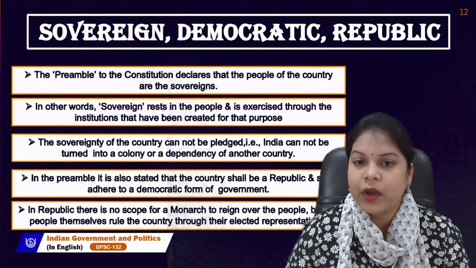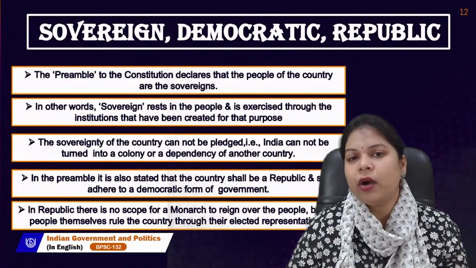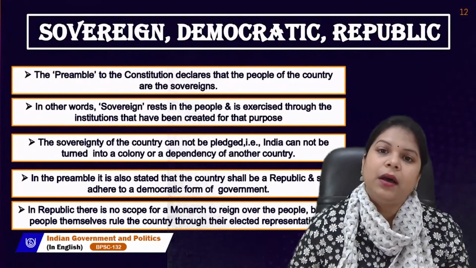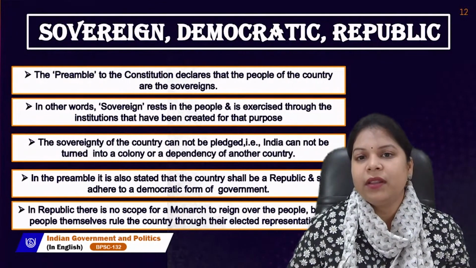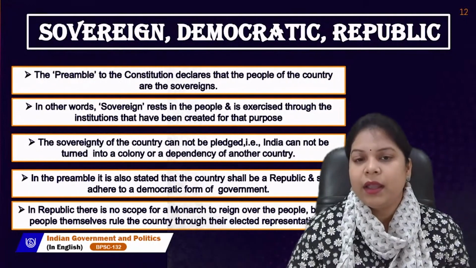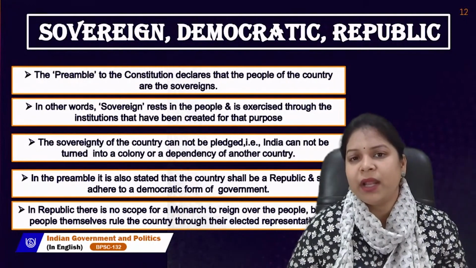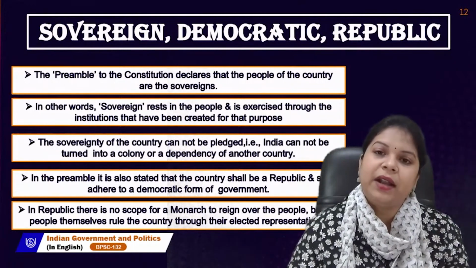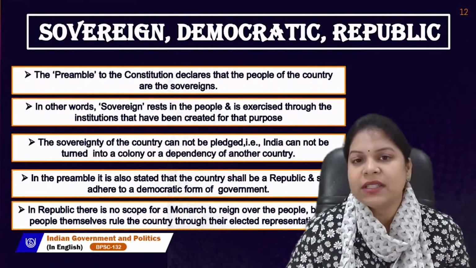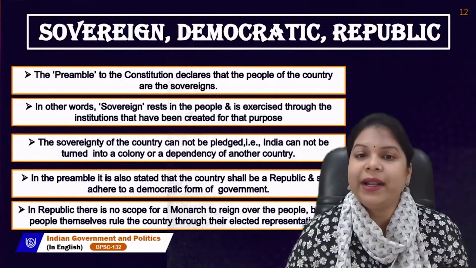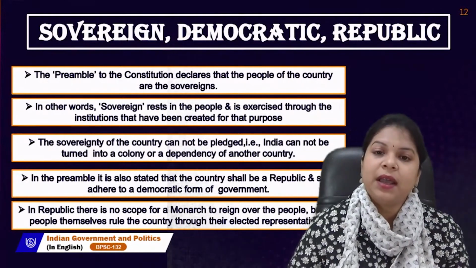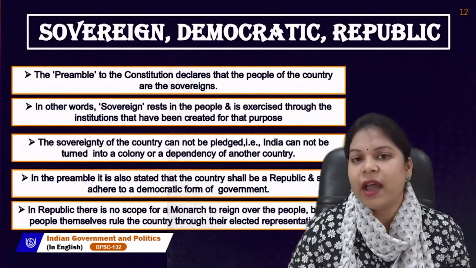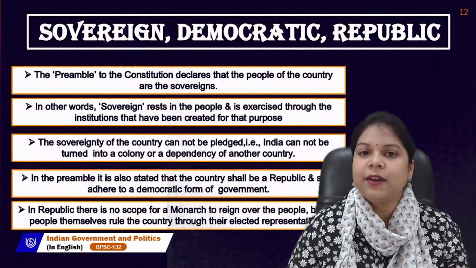If we see the world politics of the time when India got independence, it was when the Second World War ended in 1945, and after that many new colonies became independent. All those countries wanted to be democratic countries at first, because of the exploitation they had faced in colonized conditions.